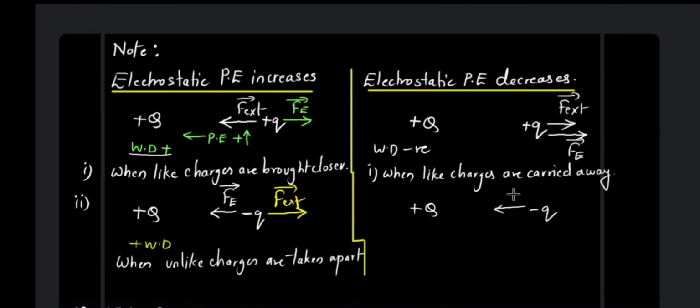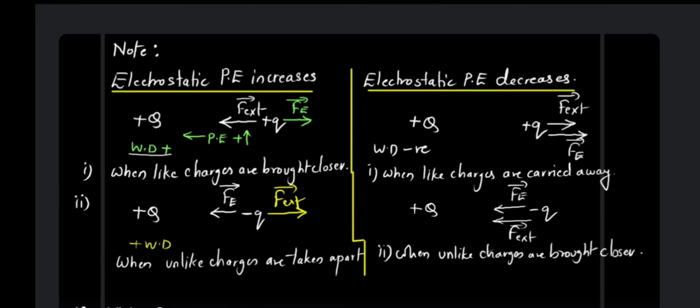Now the electrostatic force is going to act like this because attraction will be there. Still your external force is applied in this direction, again a negative work, so the potential energy is going to decrease. So the second point will be what? When unlike charges are brought closer, the potential energy is going to decrease.